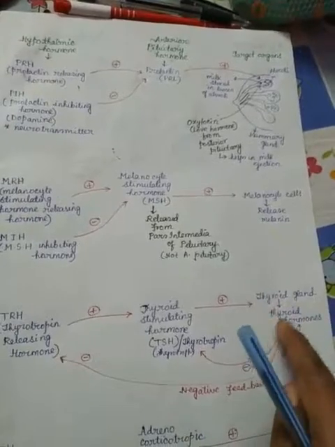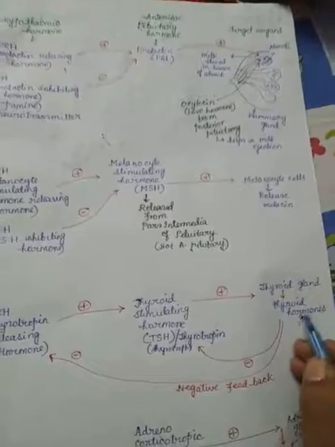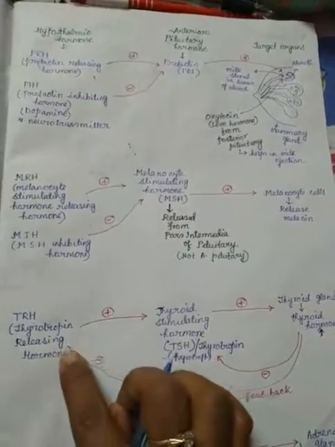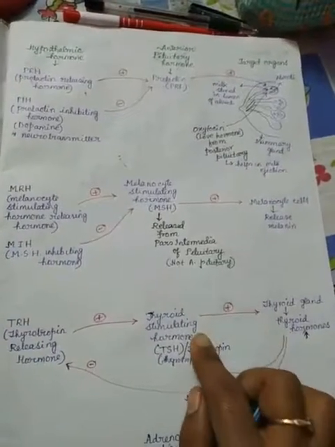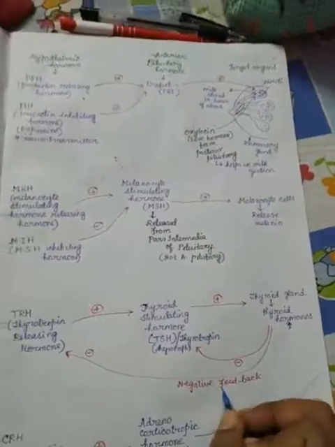This sign shows when it is at a high level. When thyroid hormones are at a high level, they inhibit the secretion of TRH hormone as well as the secretion of TSH hormone. This is called negative feedback.